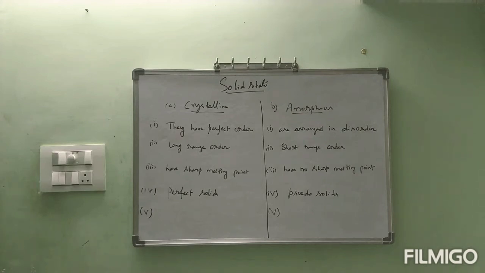Coming to the fifth one, crystalline solids. If you are able to break them into pieces, the pieces inside will be aligned in a particular shape, that means perfect order. So we can observe the polished surface. But with amorphous solids, if you break them into pieces, we can observe a zigzag arrangement, like glass when it is broken. This is the fifth point under crystalline and amorphous solids. Next we can go through the sixth point.